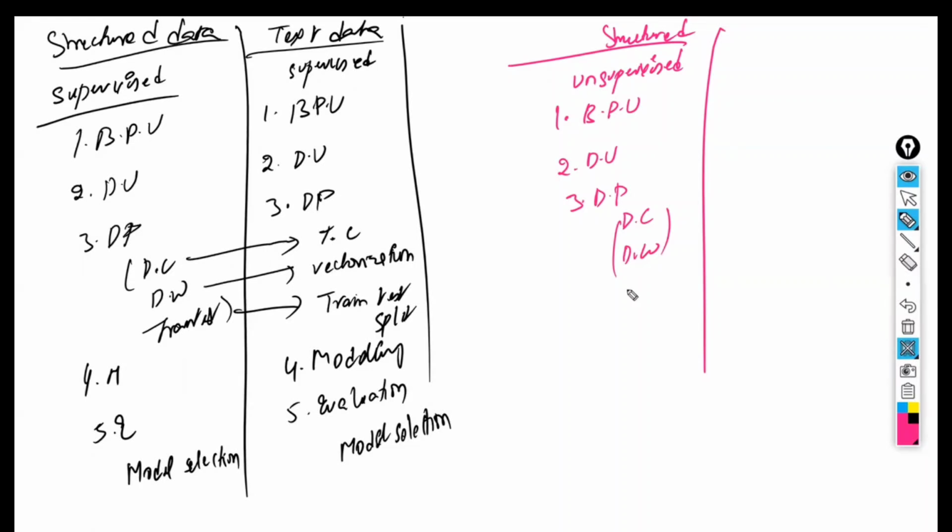Train test split, we are not going to do here, because there is no train test split. We are not having any kind of test data or test answers. The answers are not available with us. So we are not going to compare or test that one, right? Next, we have the modeling. We have done the modeling directly. And here the evaluation, we have not done any kind of evaluation. Just we have applied the clustering technique, where the clustering technique is combining the similarities.